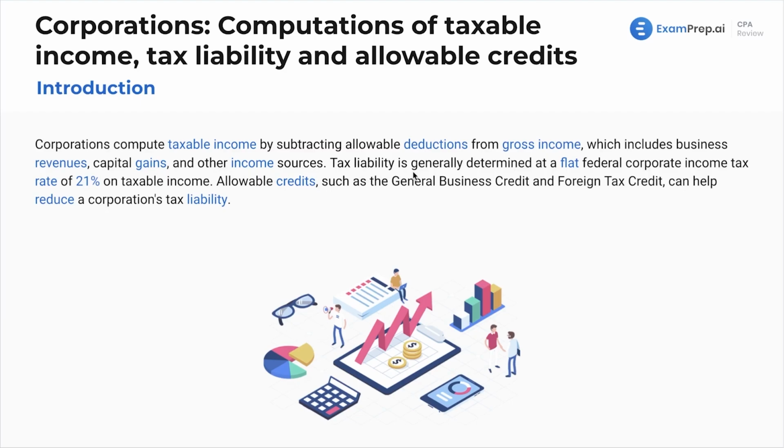Now, tax liability is generally determined at a flat federal corporate income tax rate of 21% of taxable income. That used to be a lot higher. And then we have the Tax Cuts and Jobs Act of 2017. Allowable credits such as the general business credit and foreign tax credit help reduce a corporation's tax liability.